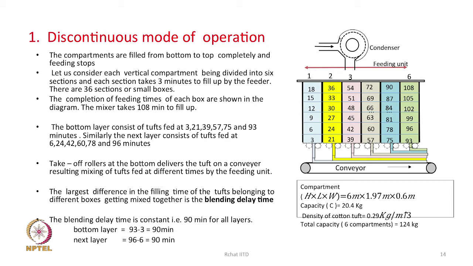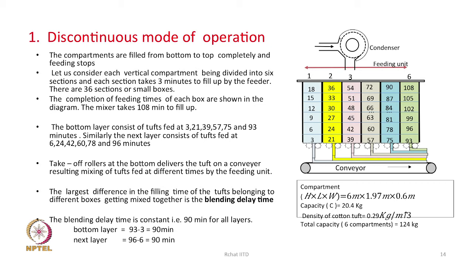So, when this layer moves out, the materials which were fed to this machine at different points of time get an opportunity to be mixed up. Similarly, when you go to the next layer, this is the first layer which moves out, then this is the second layer that moves out.